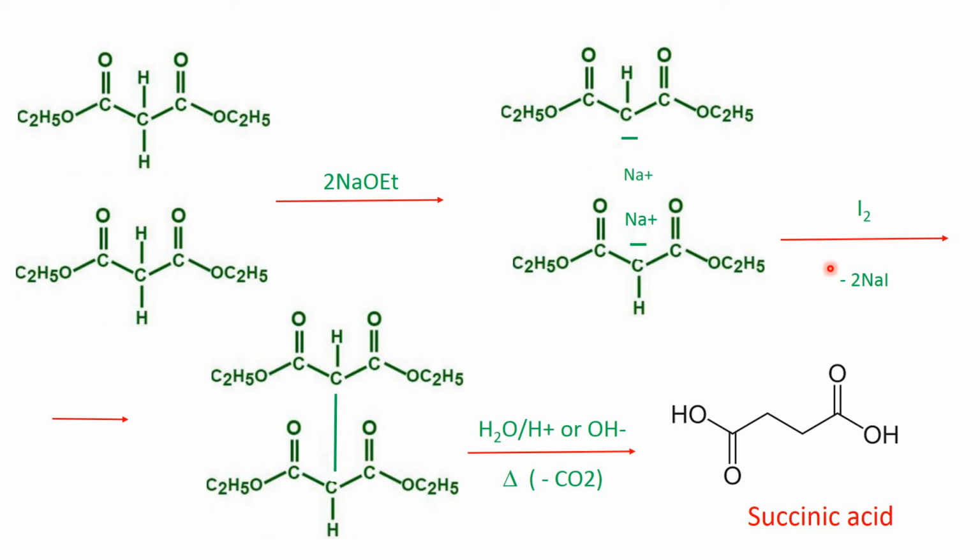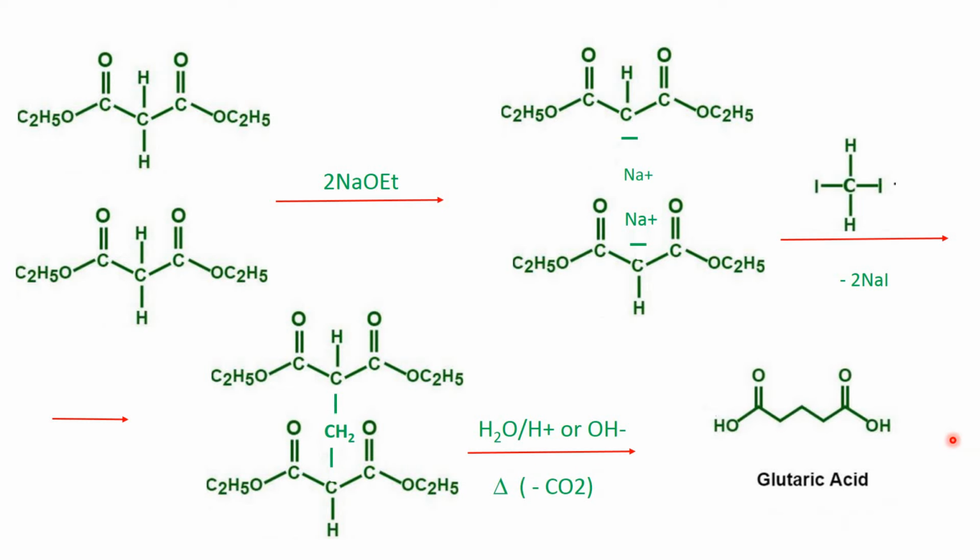Then treat with iodine, whereby 2 molecules of sodium iodide will be removed and these 2 carbon atoms will be joined. Then hydrolysis: the esters will be hydrolyzed to acid groups, followed by heating, carbon dioxide will be evolved, this part will become ethanol, and from this part you get succinic acid, with 4 carbon atoms: 1, 2, 3, 4.